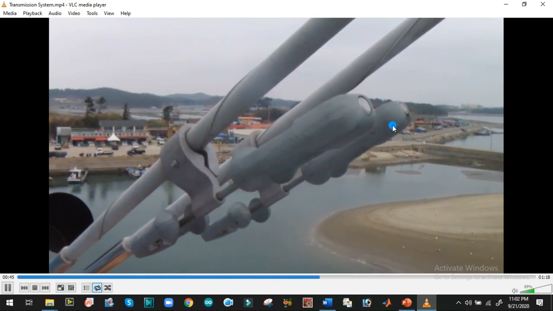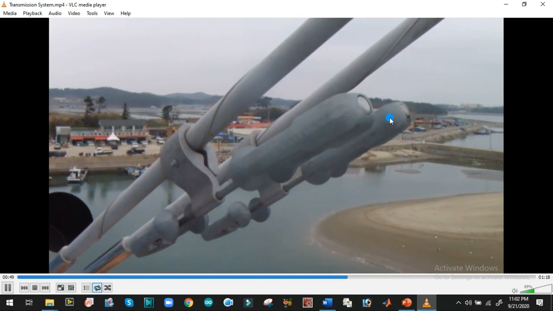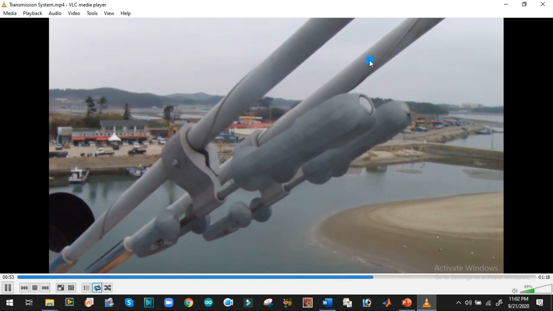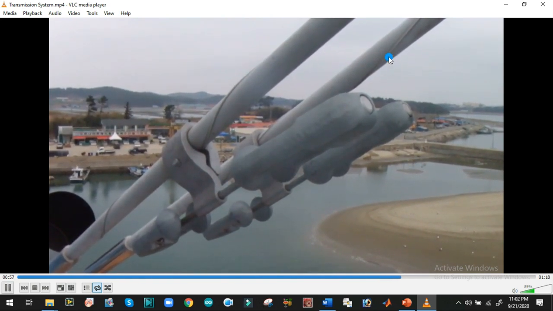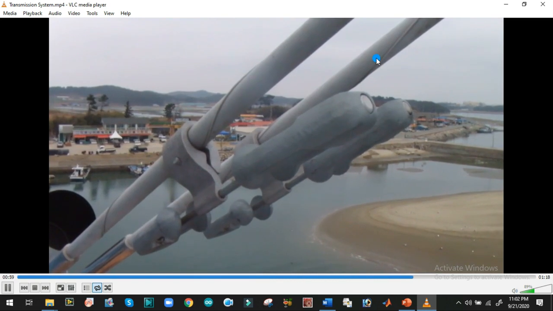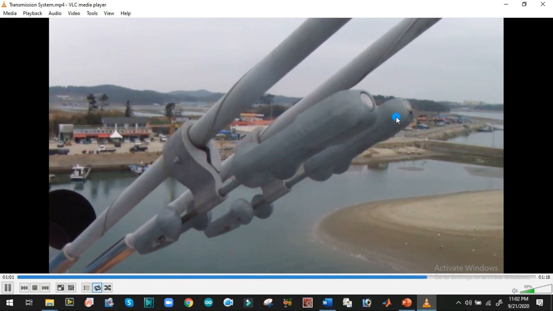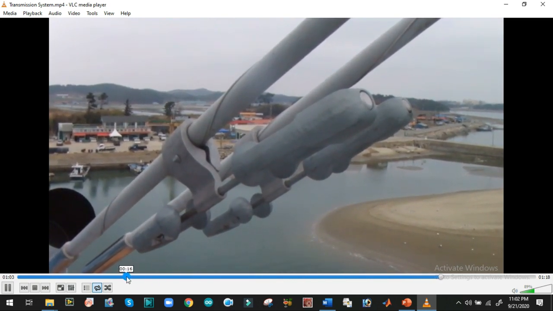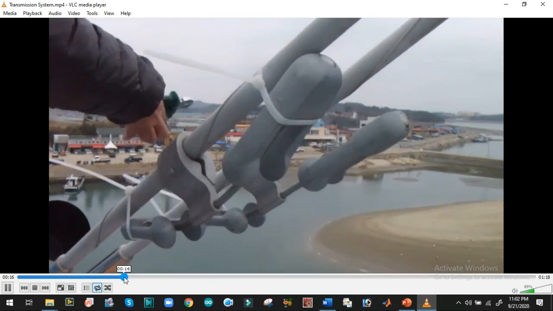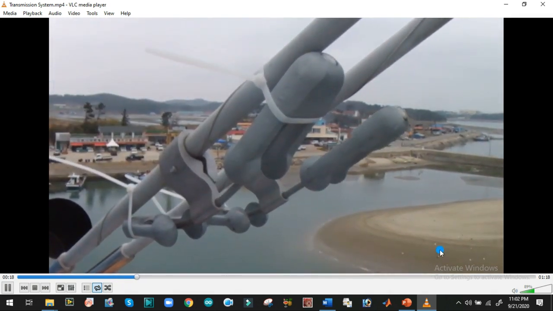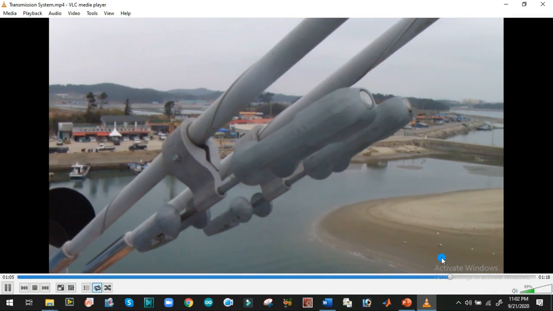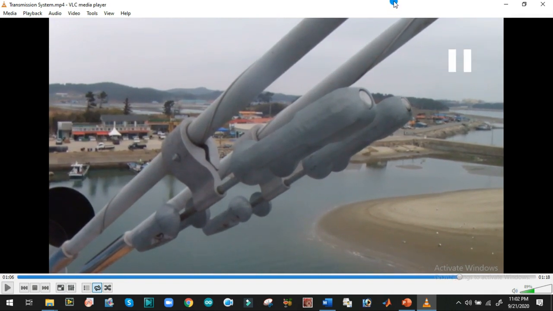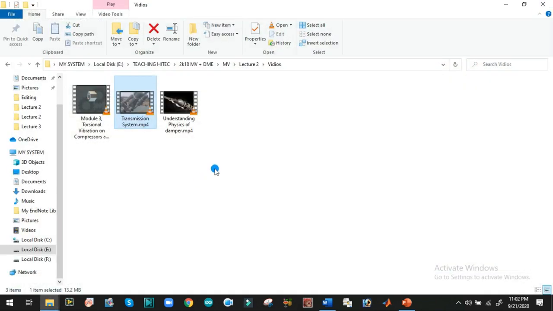Please observe it critically. Here you can see that the secondary structure is vibrating continuously, but the primary structure is coming to rest with respect to time. Now you can see it is almost at rest and it is the secondary structure that is vibrating. So this was the initial vibration of this transmission line, and this is the vibration of the transmission line after applying a particular damping system.